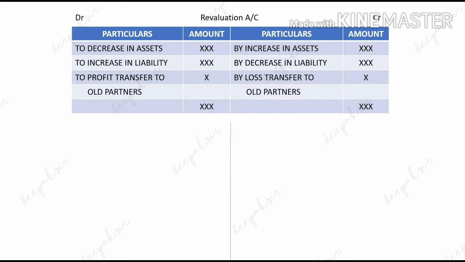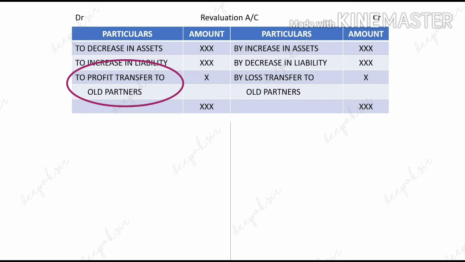And after recording all this increase and decrease, change in assets and liabilities, at last we have to do the total of revaluation account. Credit side we have recorded all the income and gains. So if credit side total is higher, it will be a profit.